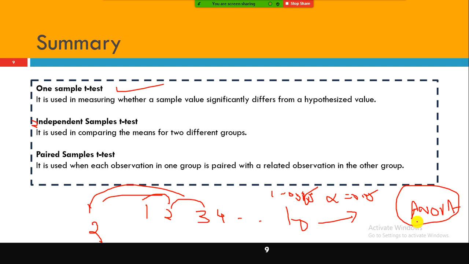In ANOVA itself, we have one-way ANOVA, two-way ANOVA with replication, and two-way ANOVA without replication, and then something else called the chi-square test. Post the chi-square test, we'll work on the assignments, the confidence interval and hypothesis testing related assignments and some quizzes. That will help you to understand the concepts more.